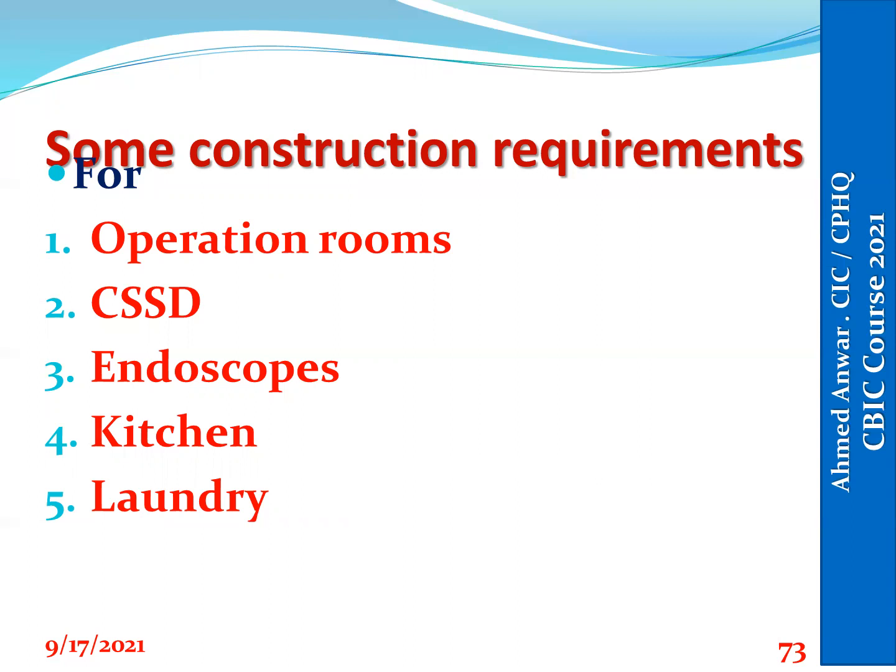For the kitchen, he will also ask about the division of the area: receiving area and sorting, storage area, washing area, cooking area, and storage and washing area. For the laundry, he will check the division of the laundry: receiving and sorting area, washing area, then drying area and storage. He will check these construction requirements for all these areas.